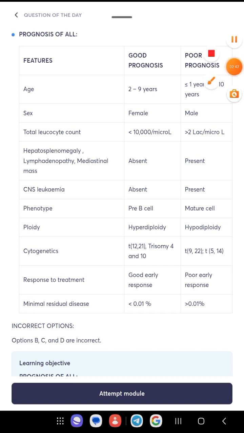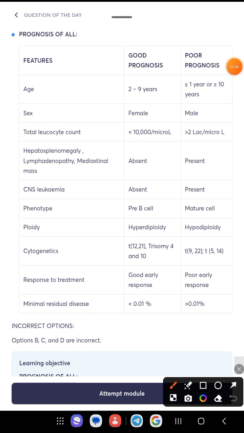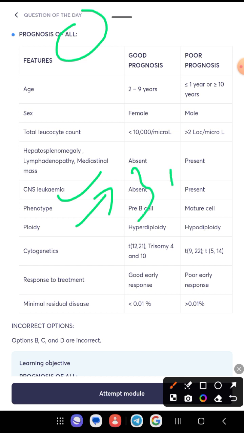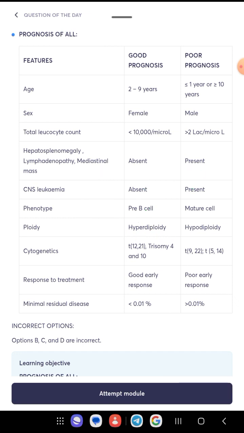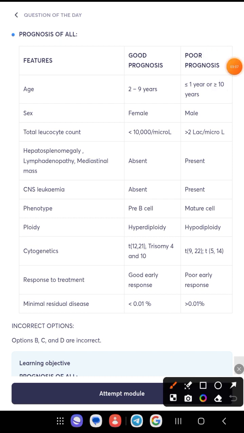Okay, if the patient develops CNS leukemia in case of ALL. What is CNS leukemia? CNS leukemia means progression of the leukemia to the brain, spinal cord, and meninges, and that leads to further damage of the central nervous system and abnormalities, called CNS leukemia. In this case, if CNS leukemia is present in a patient, then there is a poor prognosis. If absent, normal, there is a good prognosis.